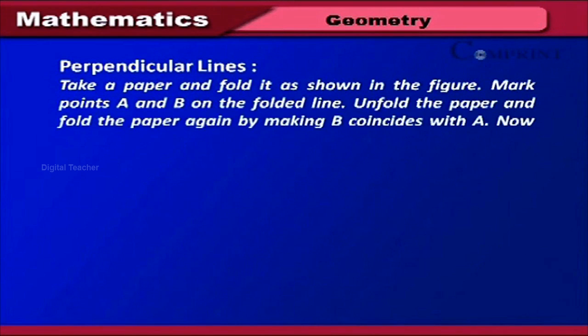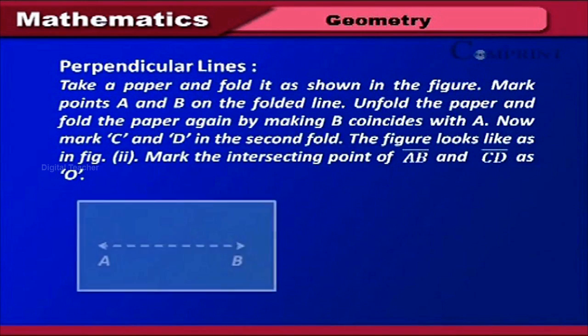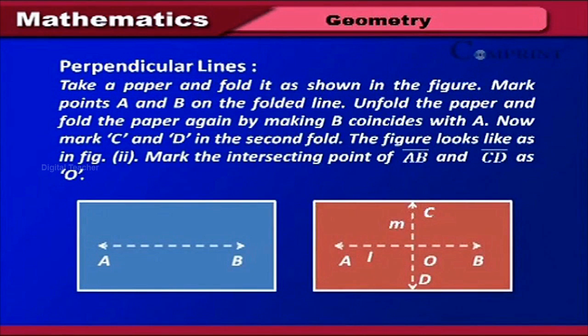Perpendicular lines. Take a paper and fold it as shown in the figure. Mark the points A and B on the folded line. Unfold the paper and fold the paper again by making B coincide with A. Now mark C and D on the second fold. The figure looks like figure 2. Mark the intersecting point of AB and CD as O.